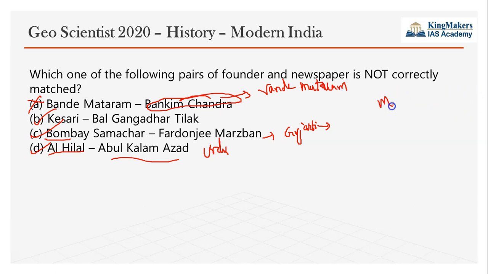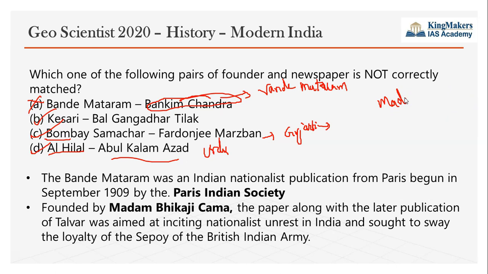So Madam Cama. Bande Mataram was an Indian nationalist publication from Paris, which was started in 1909 by the Paris Indian Society. There is an organization called the Paris Indian Society in Paris, and it was run by Madam Bikaji Cama. So Madam Bikaji Cama was the one who started this along with the Talwar. Talwar and Bande Mataram were two journals run in Europe, especially in Paris, that aimed at inciting nationalist unrest in India. So to bring in nationalistic feeling in India, they started this.